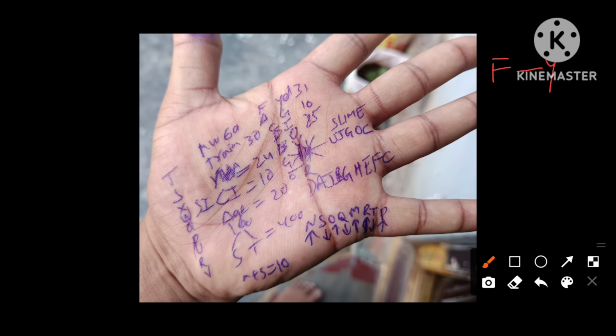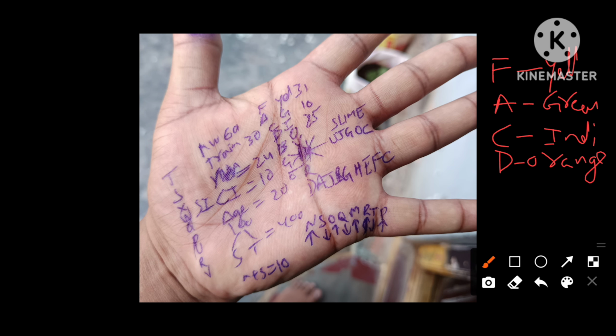Next one, A is green, C is indigo, next D is orange, next B is violet, next G is blue, and the last one, E, is red. So this is the solution I got.